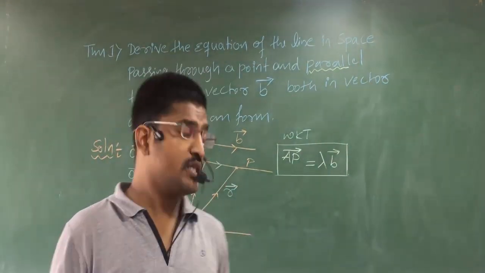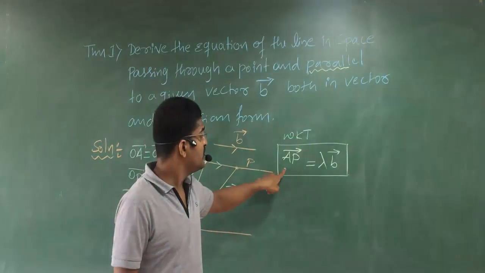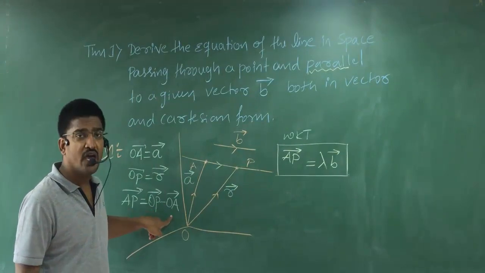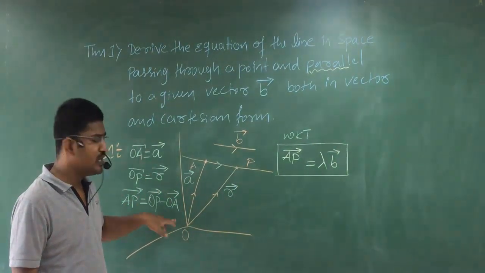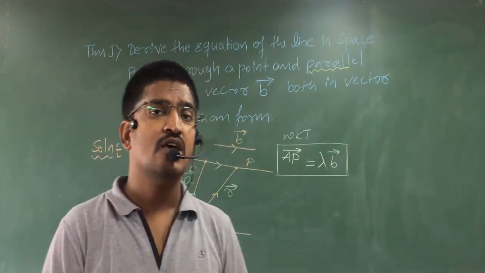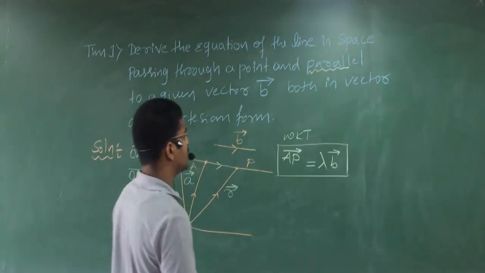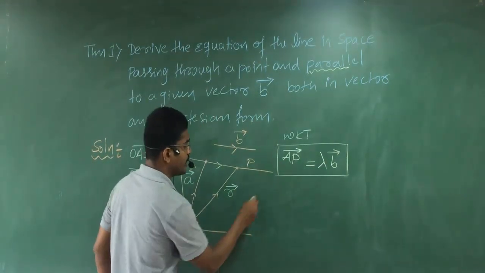Clear? Because you know the formula of vector AP. What is vector AP formula? Vector AP is given by OP minus OA. OP is position vector of point P. OA is position vector of point A. That also you know. So make sure that this will be perfect to you. Now simplify.